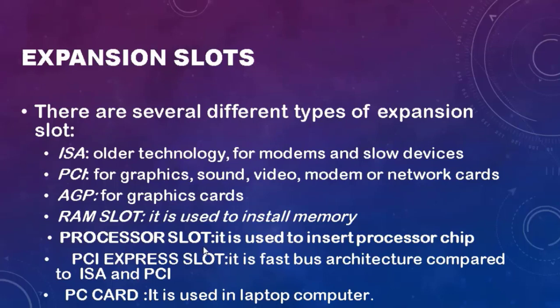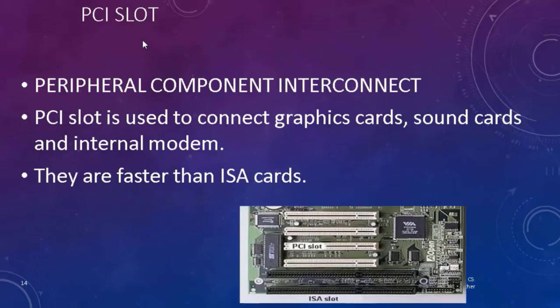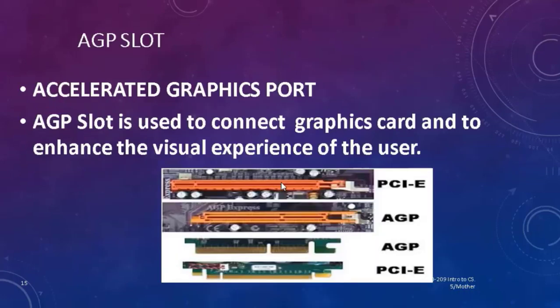The next slot is processor slot. It is used to insert a processor chip. PCI Express slot. It is faster compared to the PCI slot. PC card. It is used in laptop computers. So let us see the PCI slot, that is peripheral component interconnect. This slot is used to connect graphics card, sound card and modem. As you can see here, there are three PCI slots. They are faster compared to the ISA slots.